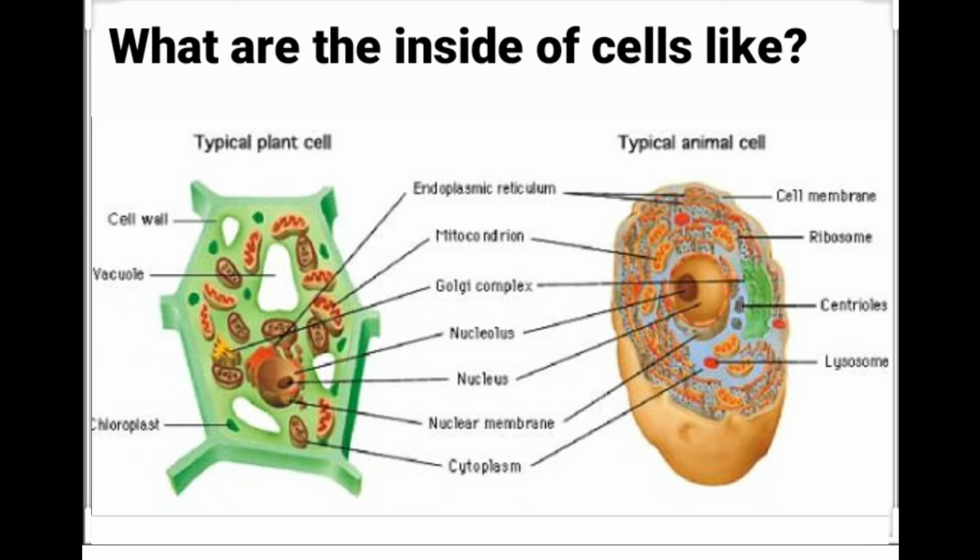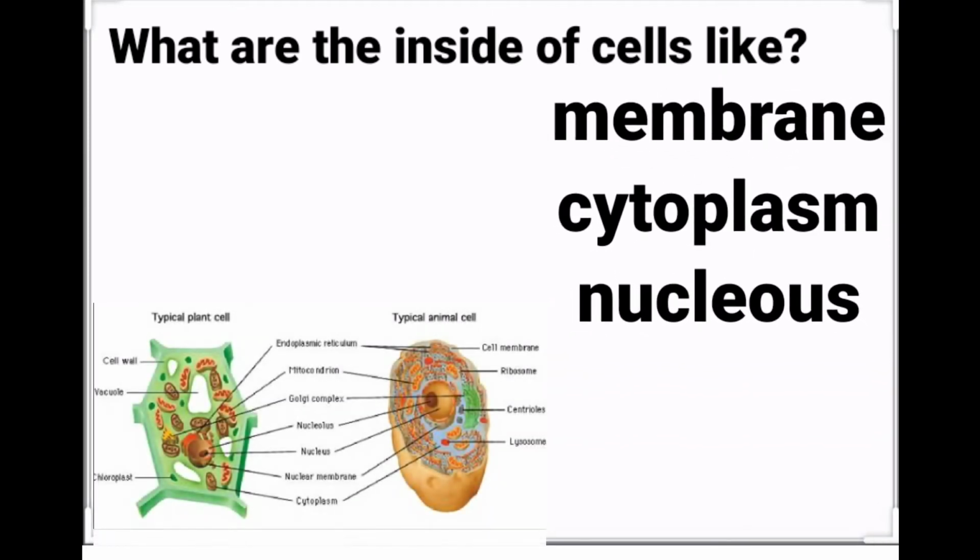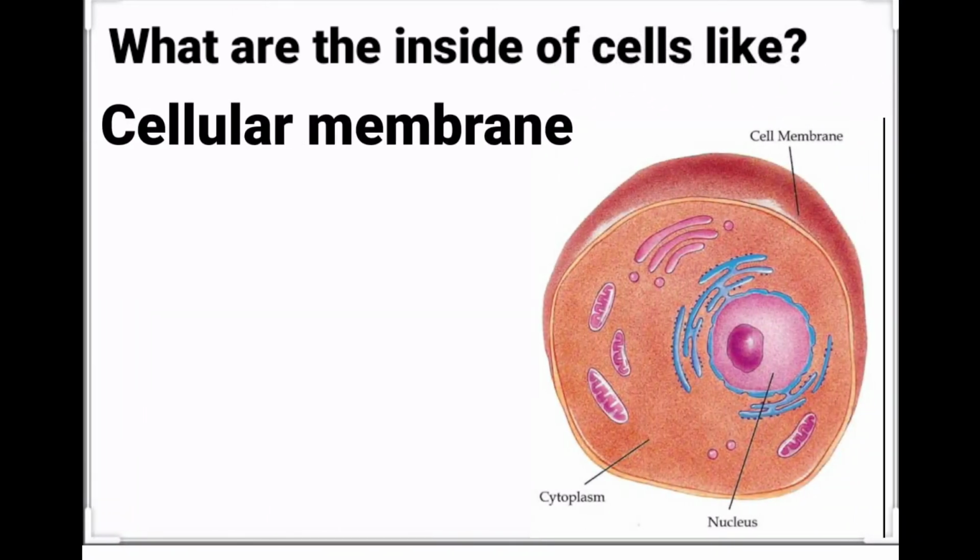Cells have different parts. The three main parts of the cells are the membrane, the cytoplasm, and the nucleus. The cellular membrane consists of lipids and proteins, and it surrounds the cell, and in certain areas it goes into the interior of the cell. It separates the cell from its surroundings and at the same time acts as a kind of custom house. There might be a cellular wall surrounding the cellular membrane, as can be found in plants and bacteria.